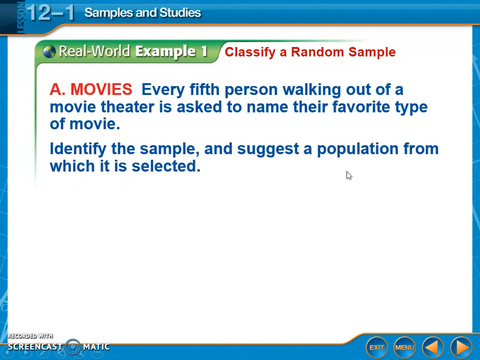So the sample is the group of everybody being interviewed. So the sample is every 5th person. Okay, and then every fifth person leaving the movie theater is asked to name their favorite movie.